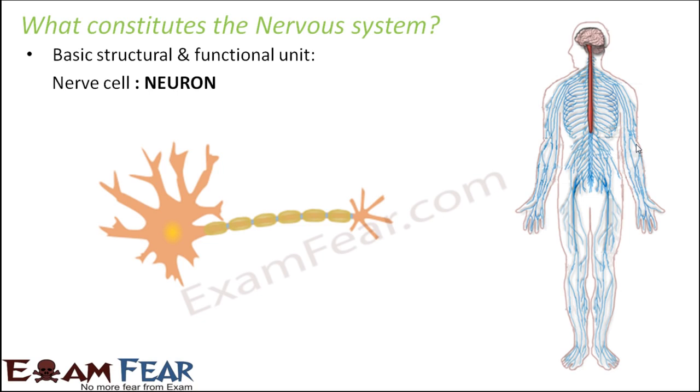So from where is that electric impulse getting generated? That is the first question. Then how that generated electric impulse is transmitted through a neuron. These are the basic things that we need to understand first before we talk about the nervous system's function as a whole. So now we will talk about the structure of a neuron.